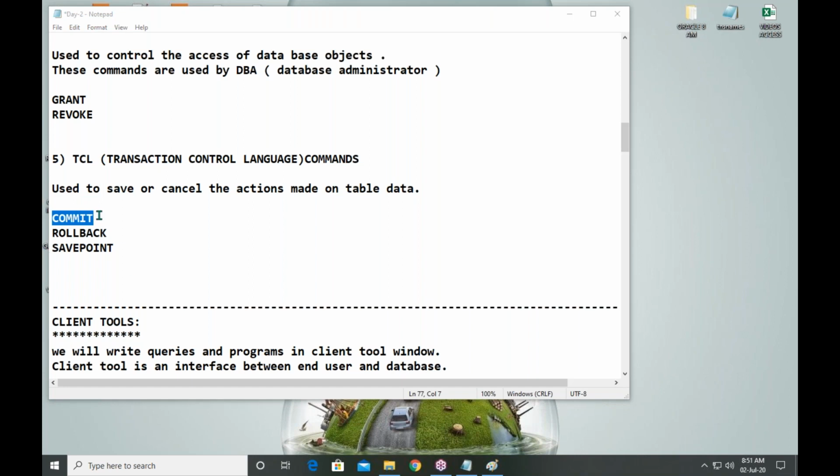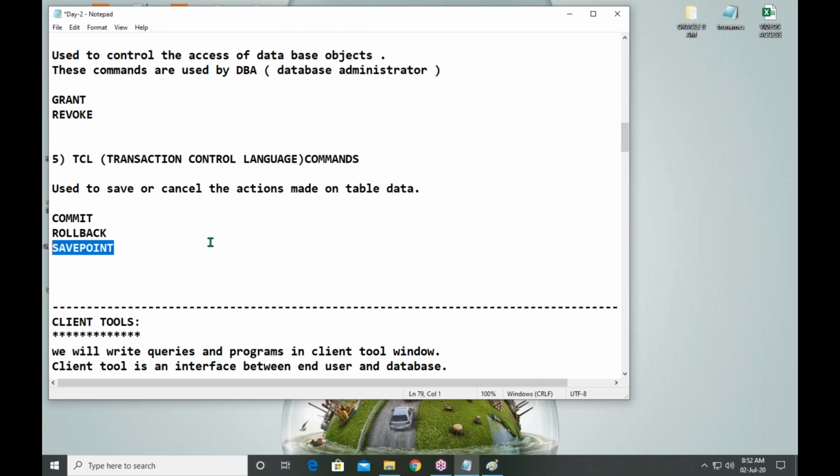To make your successful transactions permanent, use the commit command. To cancel your failed transactions, use rollback. If you are making multiple transactions, in between transactions we will use savepoint as a checkpoint. So these are called transaction level commands.